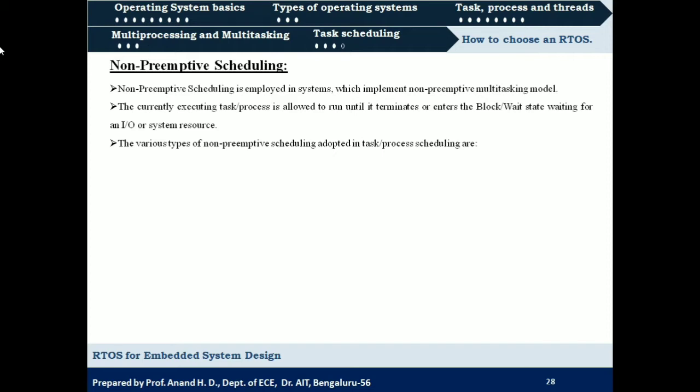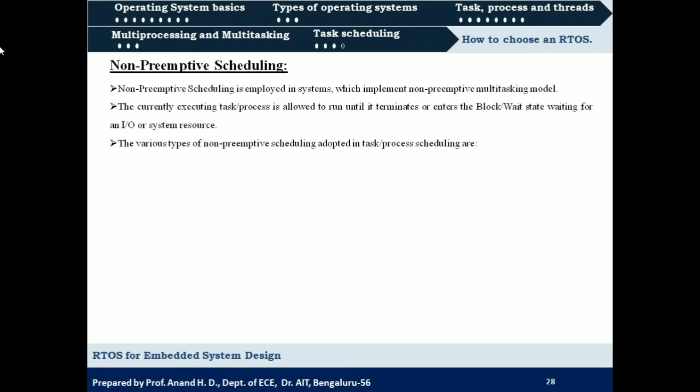The currently executing task or process is allowed to run until it terminates or enters the block or wait state, waiting for an IO system resource. In case of non-preemptive scheduling, as the name indicates, the tasks will not be preempted; they will be allowed to execute till their completion.